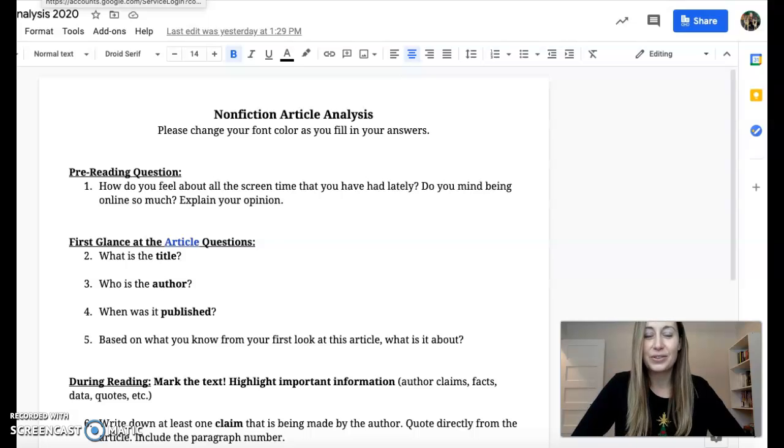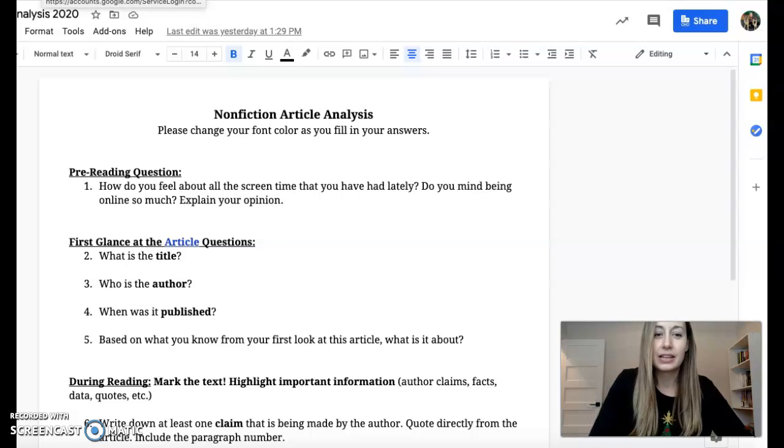Friends, I'm going to walk you through how to do this assignment. Basically, you start with doing number 1. So respond to number 1, change your font color. How do you feel about all the screen time that you have had lately? Do you mind being online so much? And explain your opinion. So you just go ahead and write it below this question.